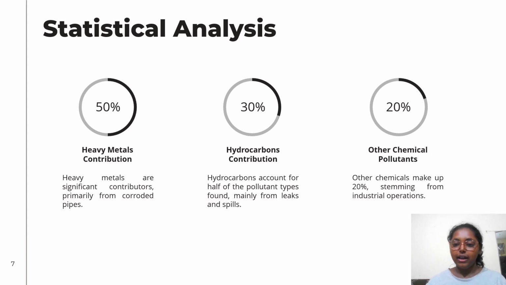Other chemical pollutants. Other chemicals make up 20% stemming from industrial operations. In addition to heavy metals and hydrocarbons, underground pipelines can leak other harmful chemical pollutants that affect the environment. These may include sulfur compounds, chlorinated solvents, and various additives used to prevent corrosion or improve flow efficiency. When released, sulfur compounds can contribute to soil acidification, impacting plant growth and soil health. Chlorinated solvents, often found in industrial pipelines, are highly toxic and can cause groundwater contamination, leading to adverse effects on both ecosystems and human health due to their carcinogenic properties.